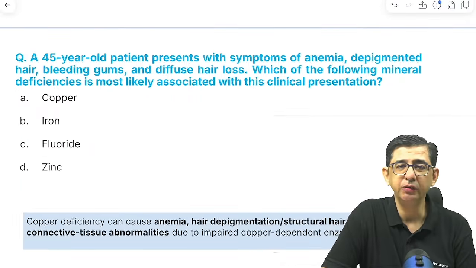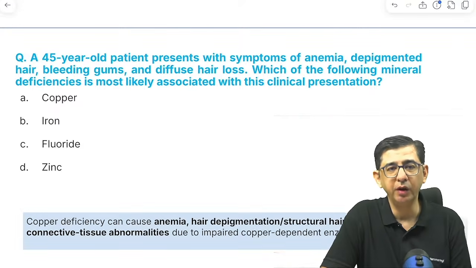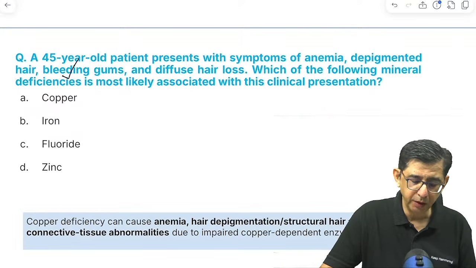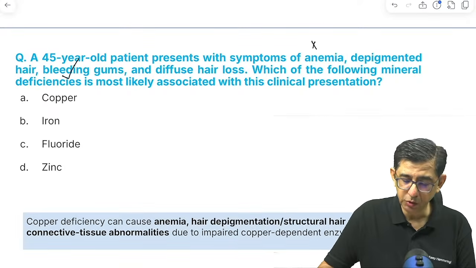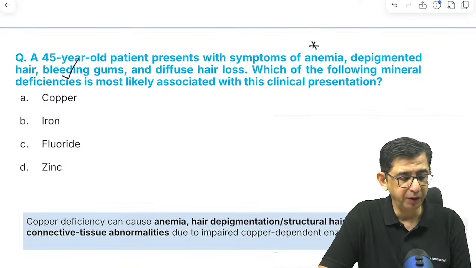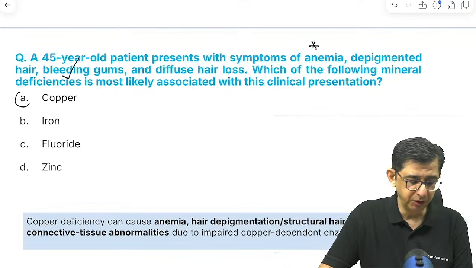Next is the patient with symptoms of anemia, depigmented hair, bleeding gums and diffuse hair loss. Bleeding gums was in the question, but vitamin C was not in the options. And then there was mention of anemia also. So the answer will change over to copper in the patient. The answer in this question is option number A.